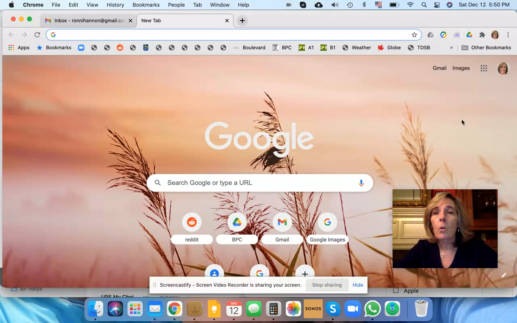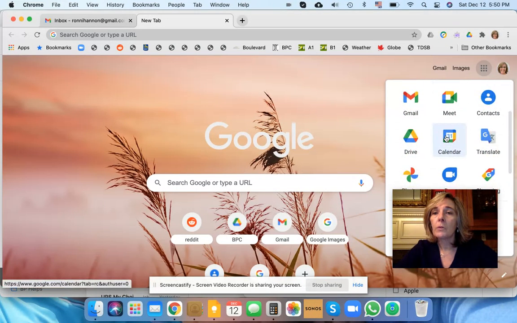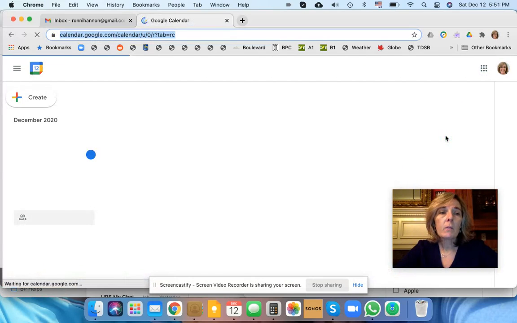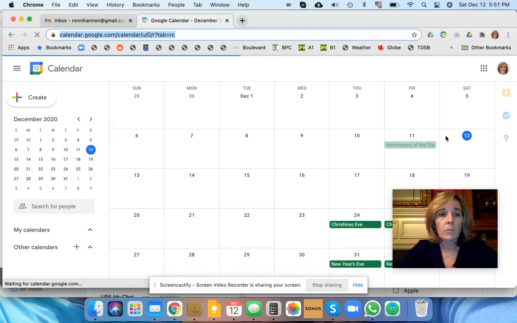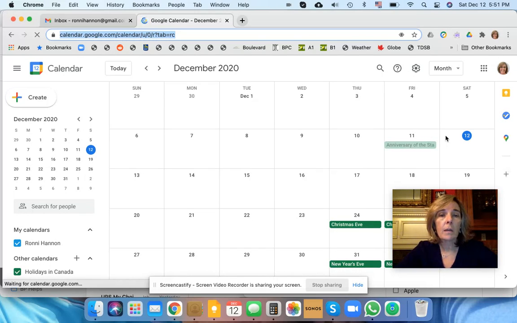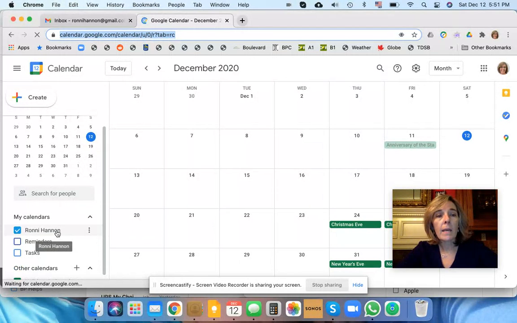Let's have a look. So I'm going to use the Google Apps buttons up here to open it up. If you would like, you can also just put it into your search up here or over here. I'm going to start it with my calendar right there. Now, this particular calendar I actually do not use. This is a secondary email address, but this is a perfect example of what yours will look like when you first log on. So I have automatically got my Ronnie Hannon. It probably will have your name, won't have mine.